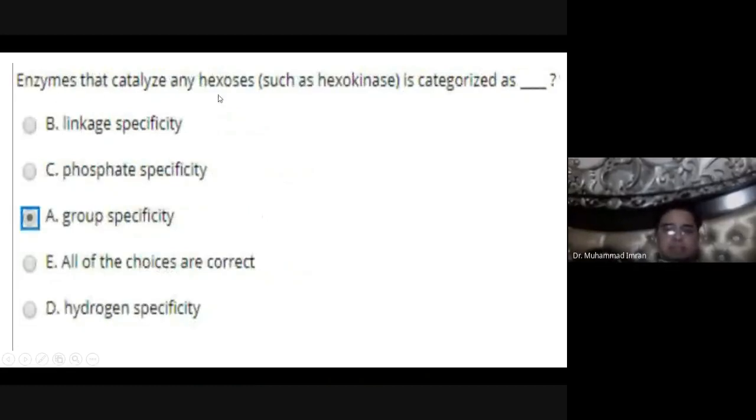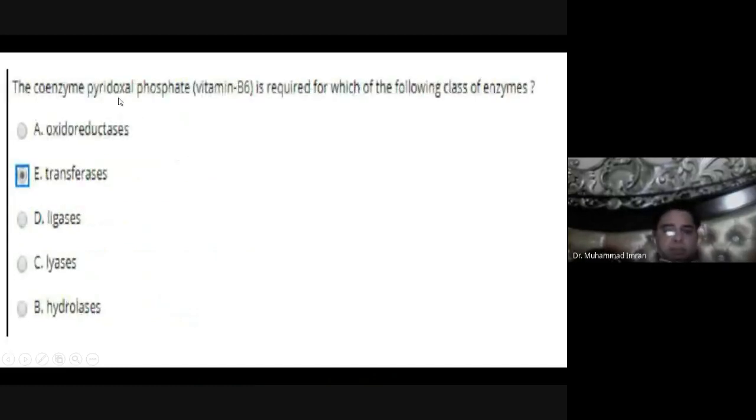An enzyme that catalyzes any hexose is categorized as group specific. Why is it group specific? Because hexokinase can phosphorylate any 6-carbon sugar. The coenzyme pyridoxal phosphate is required for which of the following classes of enzyme? Transferases. Mostly transferases require pyridoxal phosphate, such as aminotransferases.